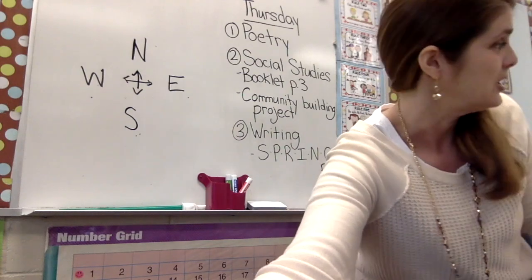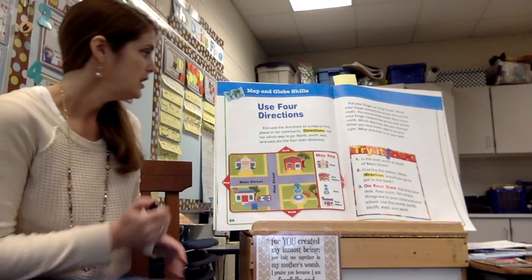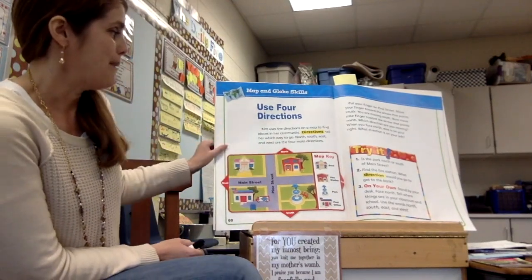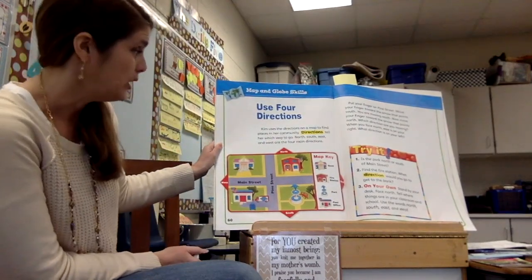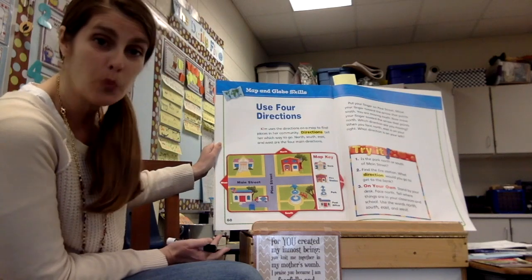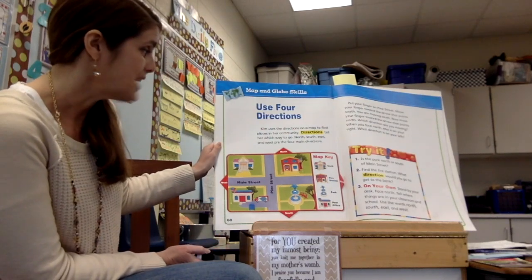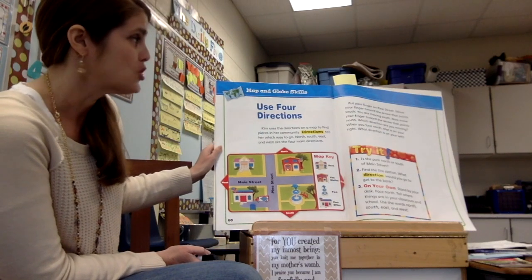go on places. So let's look back at our map here. It says, Kim uses directions on the map to find places in her community. Directions tell her which way to go. North, south, east, and west are the four main directions.